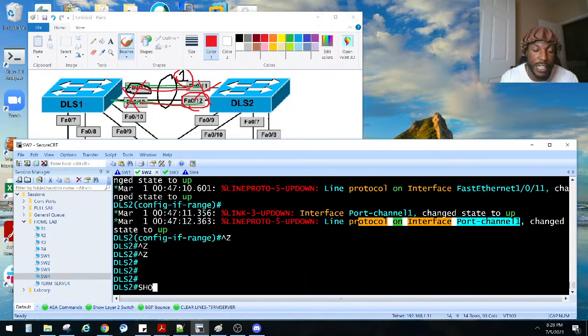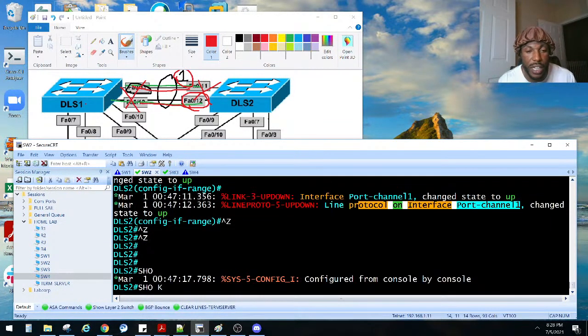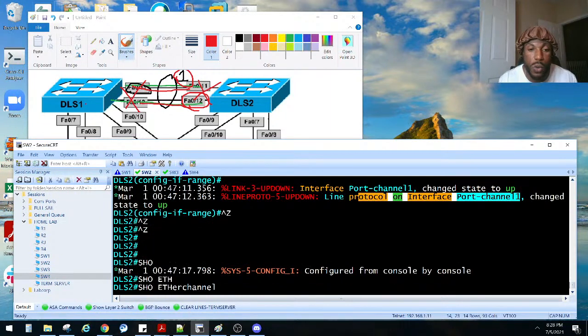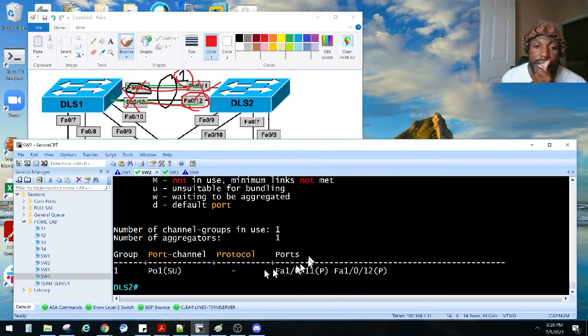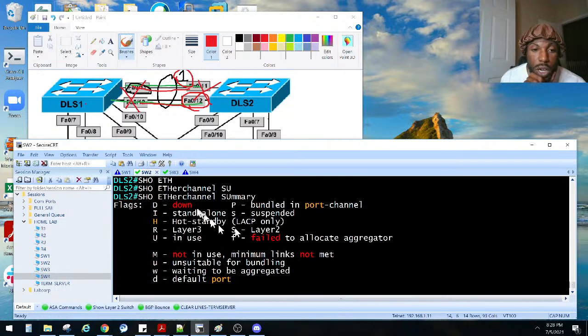Verify our work with show. There's a whole bunch of EtherChannel commands you could use to verify it. I like to do show EtherChannel summary, and we have port channel 1. Physical interfaces 11 and 12 are up. Pay attention to these legends here. The capital S lets us know it is a layer 2 port channel.